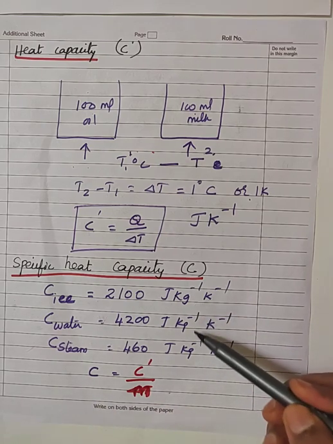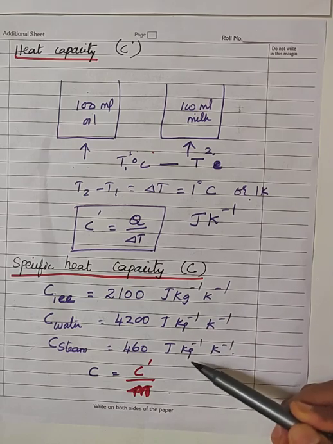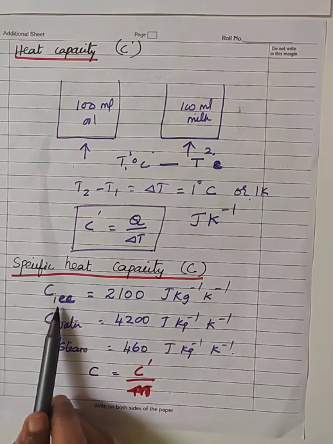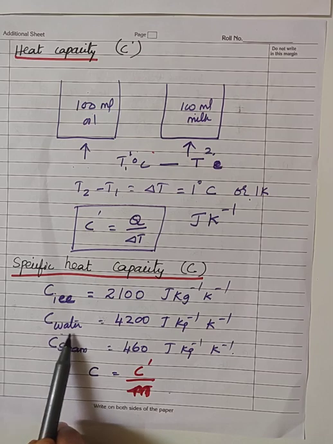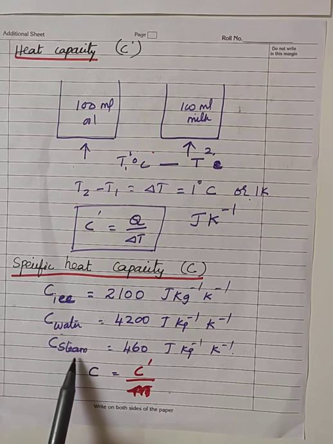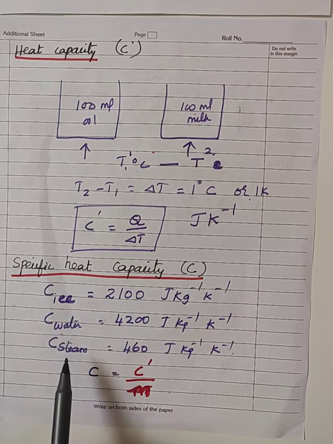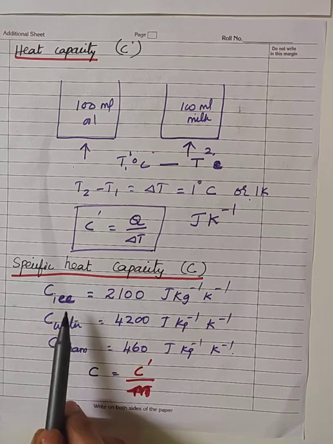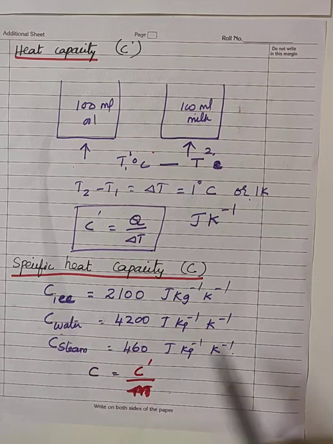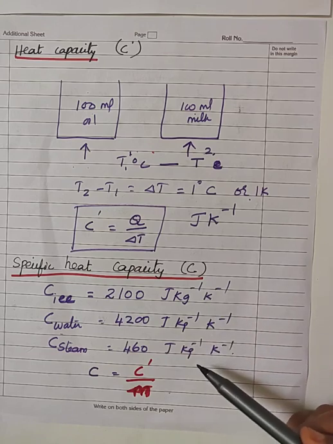The specific heat capacity of different substances is different. From these values, the specific heat capacity of ice, water and steam, note that ice, water and steam are three different states of matter. As the state of matter changes, the value of specific heat capacity also changes.